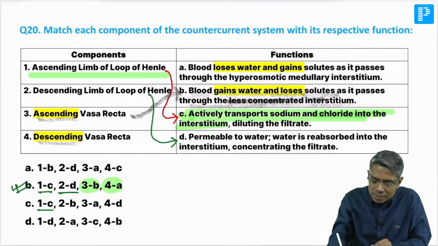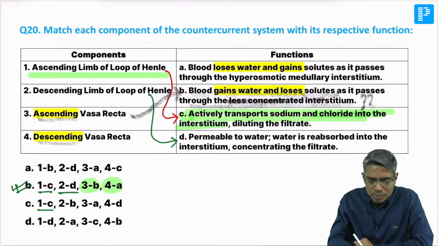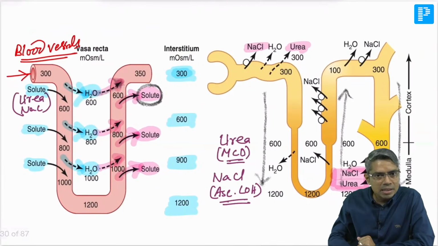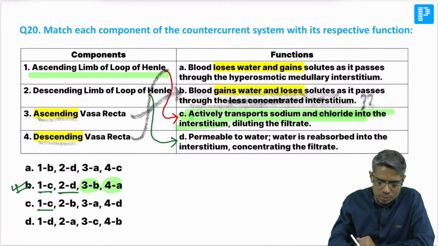So here is a little bit of correction required. Otherwise, okay. Descending limb of vasa recta, what will happen in the descending limb of vasa recta? The solute is entering, meaning blood is gaining solute and losing water. Blood loses water and gains solute. So this is going to match here.